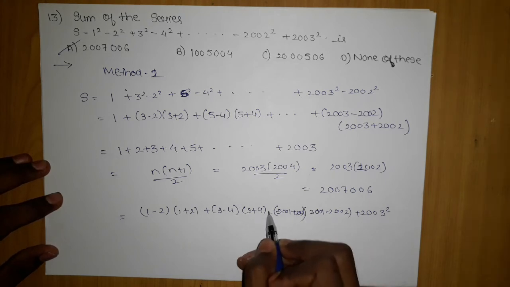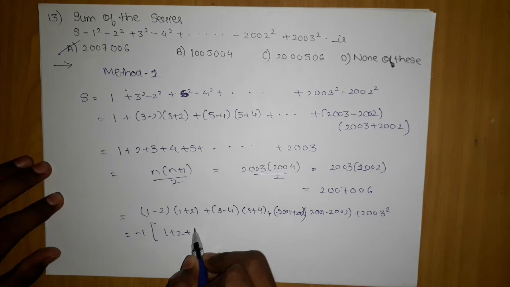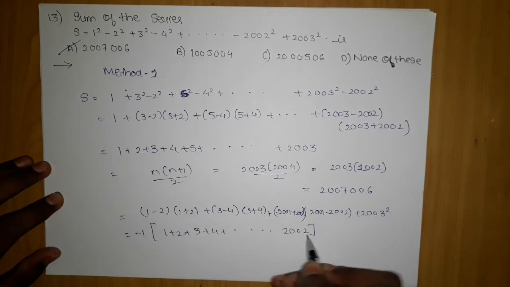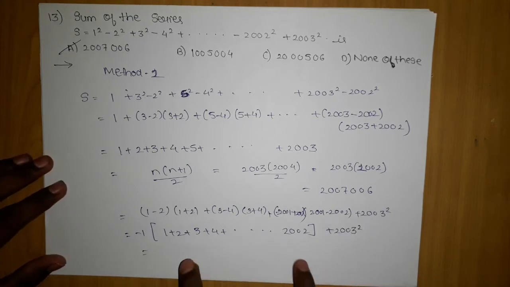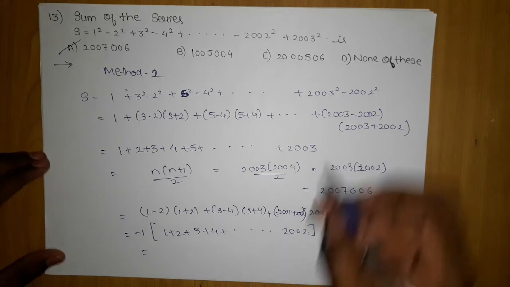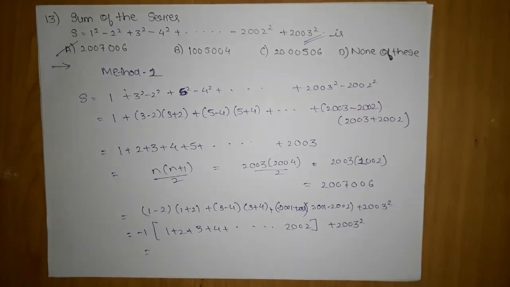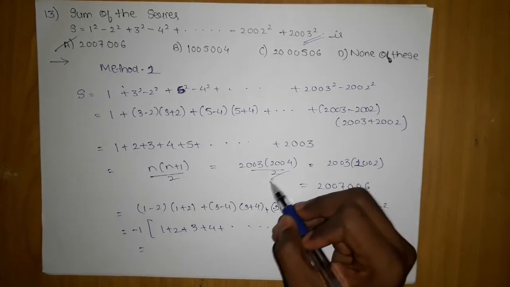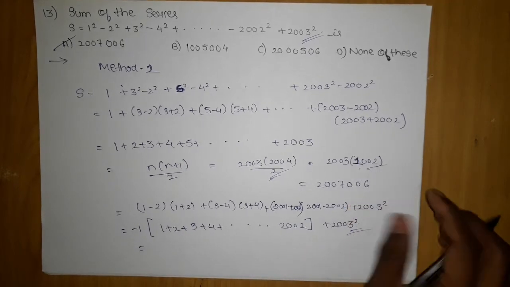Here minus 1 will come common, 1 plus 2 plus 3 plus 4 plus, and so on, 2002 plus 2003 square, and the moment you take the sum and subtract, you will get the same answer. But if you go with the logic, you will never have to do this much struggle, and you will be able to solve directly. Taking the squares is a big task compared to taking the induction formula, which was so easy that the number was easily divisible. Okay, now let's move on.